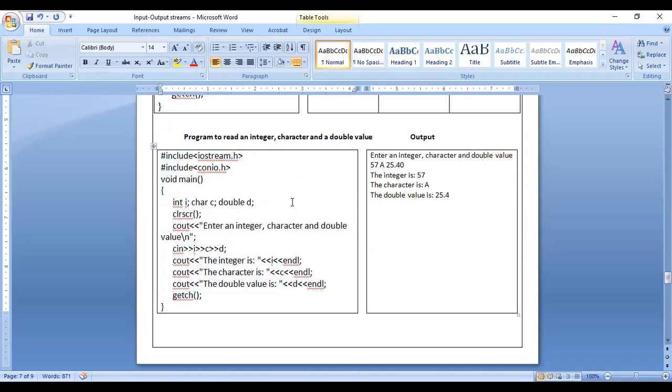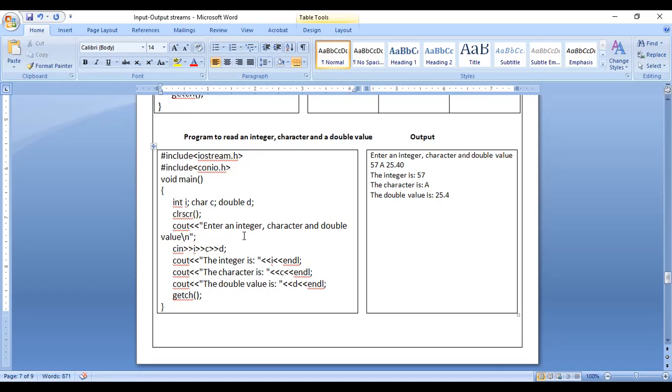In this program, they're telling us to write a program to read an integer, a character, and a double value. So three things they're telling. We have to consider three variables. In the first variable, you have to give the integer value. In the second variable, you have to give the character value. In the third variable, you have to give the floating point value. Double is nothing but the floating point value. If you observe this program, I have taken variable i as an integer, c as a character, d as a double value.